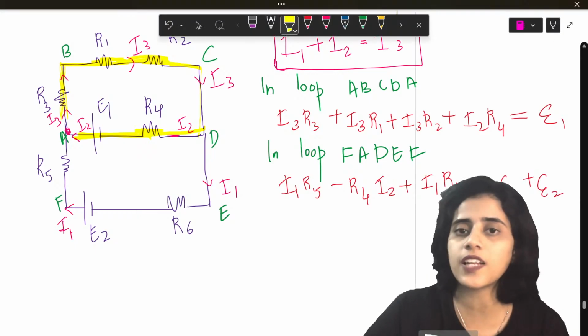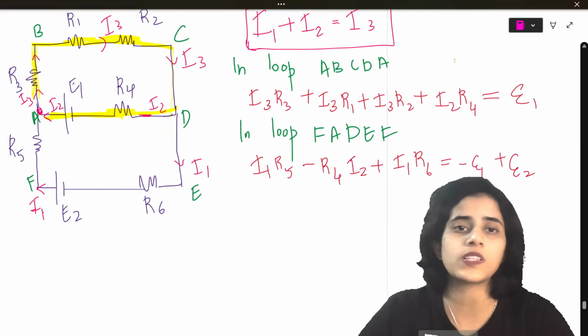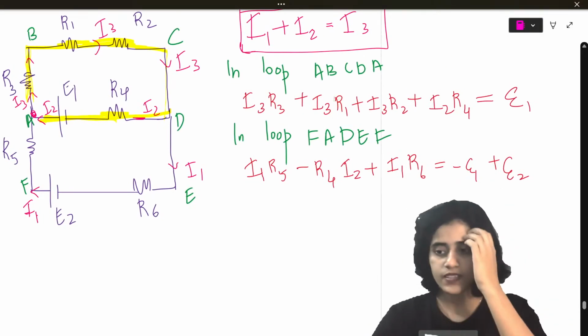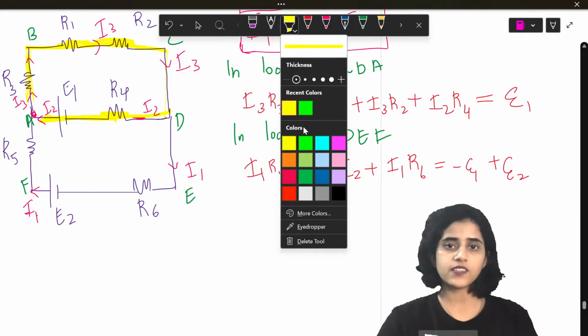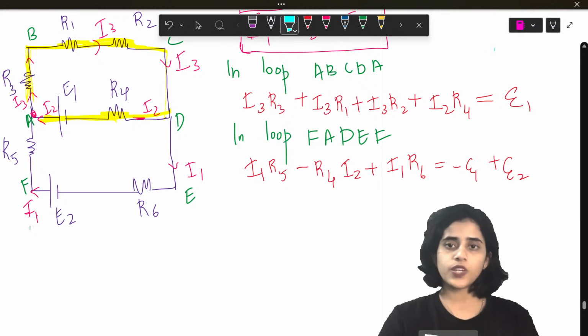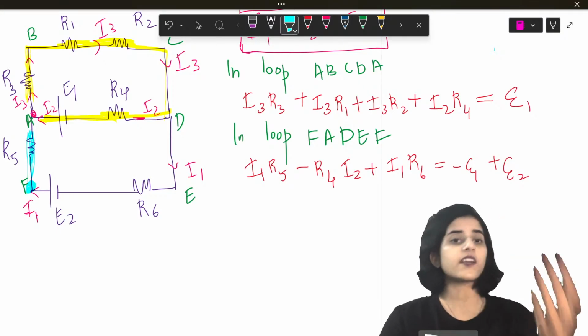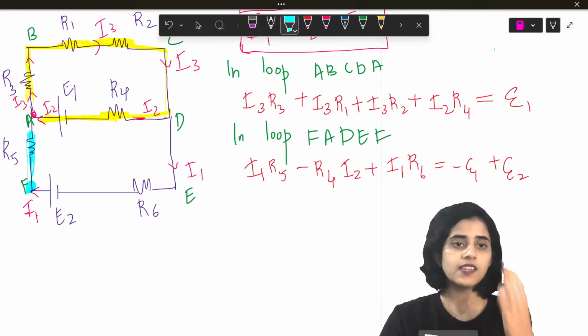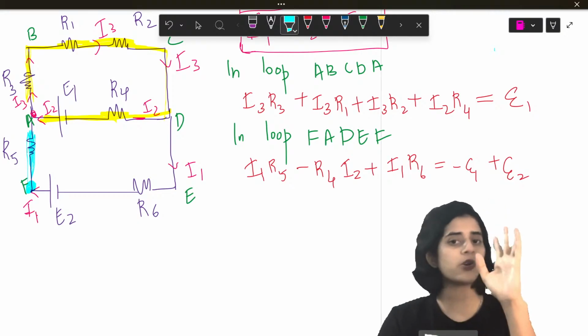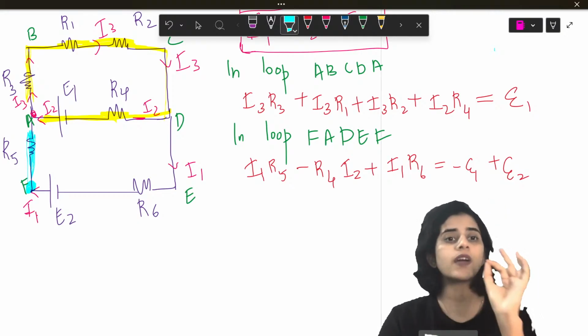Now for those of you who still haven't understood, I will explain it once again. Students, I have started from, let me take a different color, blue. I started from this point. From here I go. What is my first resistance? It's R5. Through R5, what current passes? I1 current passes and it's along the same path, so it's positive. So this is how I get I1 R5.